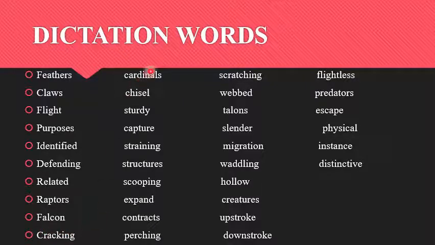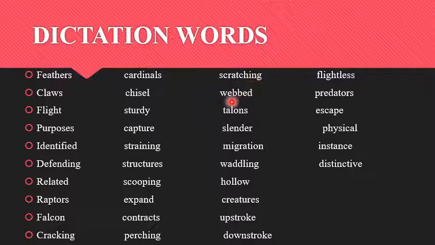Cracking, cardinals, chisel, study, capture, straining, structures, scooping, expand, contracts, purging,